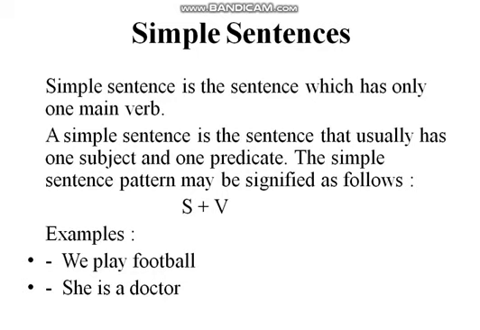So it is the structure of a simple sentence that it just consists of simple subject plus verb. Like in the first sentence, play is the verb. In the next sentence, is here is the main verb, because it shows, as in the definition of verb, an action or a state of being. So here it is showing a state of being.